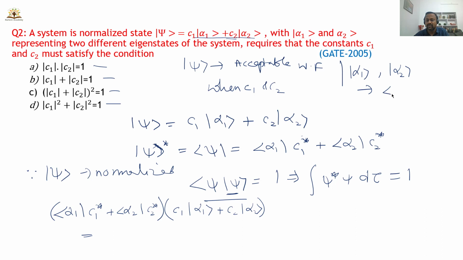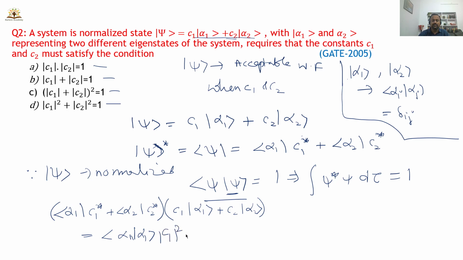What is the condition for orthonormal? If you have alpha i and alpha j, that is equal to delta ij. If i equals j, we get 1. If i is not equal to j, we get 0. This is the orthonormal condition, right? So we can use the same condition here. What will you get? Alpha 1 with alpha 1 is 1, giving modulus c1 square.